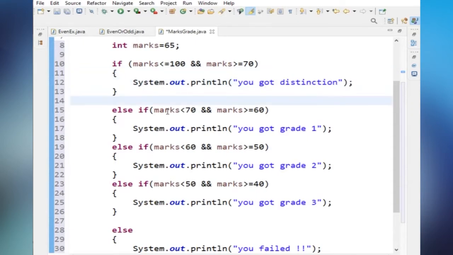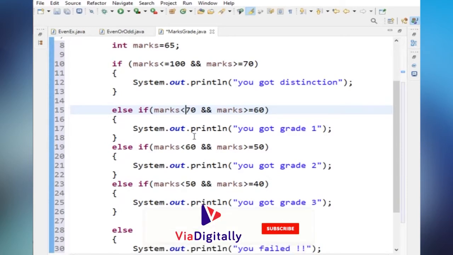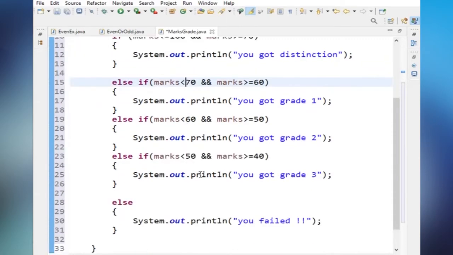If marks is less than 70 and greater than or equal to 60, then we will get grade 1. You should not use equal to here. Why? Because the marks should be less than 70, meaning up to 69 only. If we got 70, we will get a distinction, right? So that's why I'm not using the equal to symbol here. The marks should be less than 70 only, that means 69. Like that I wrote multiple conditions.